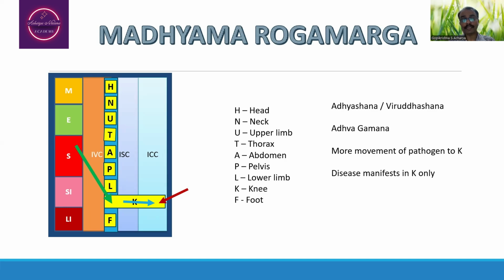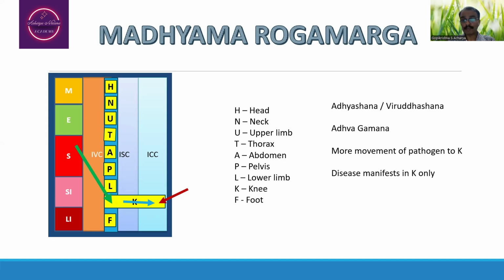From there, it will be entering into the intracellular compartment. So here, the several body parts are being explained. For example, head is depicted by H, N refers to neck, U refers to upper limb, T refers to thorax, A refers to abdomen, P refers to pelvis, L refers to lower limb, K refers to knee, and F refers to foot.